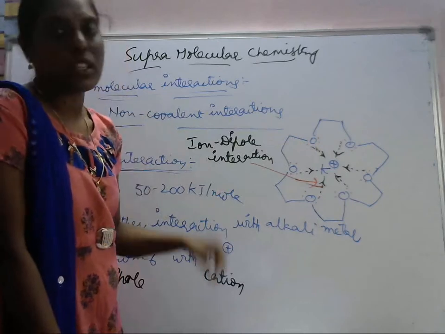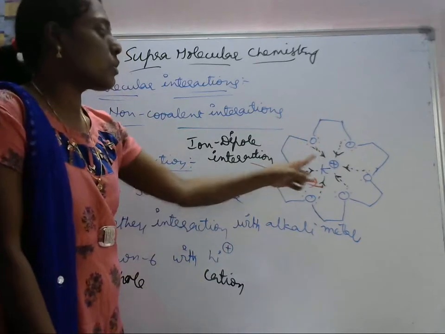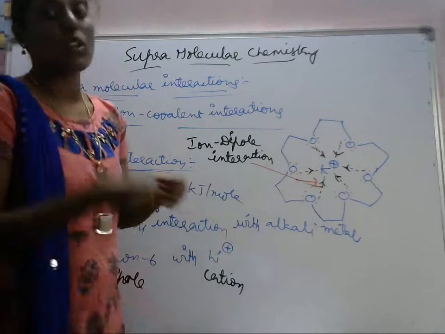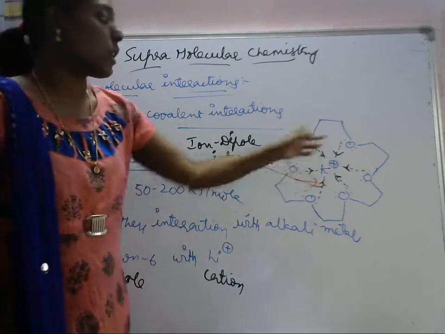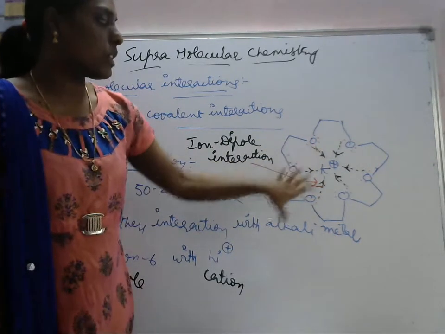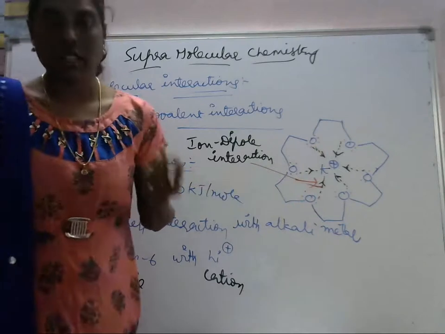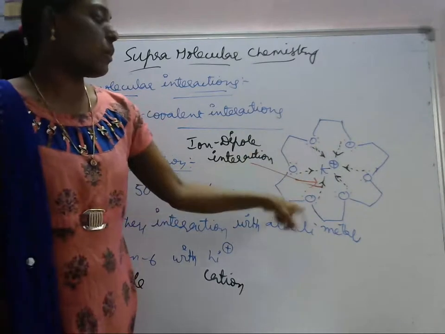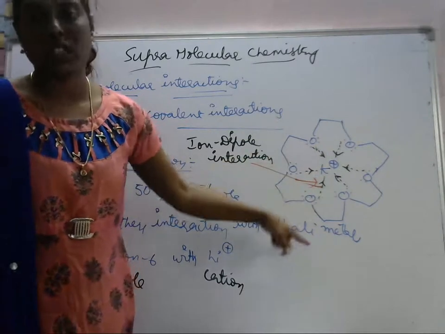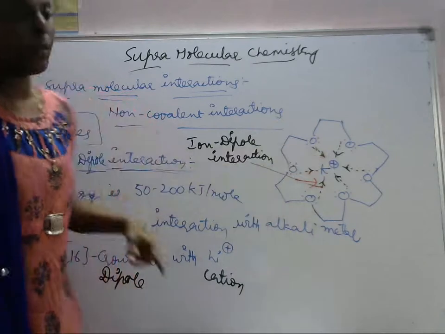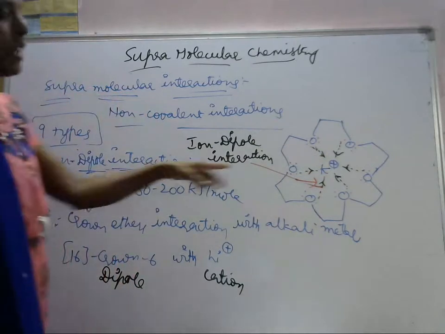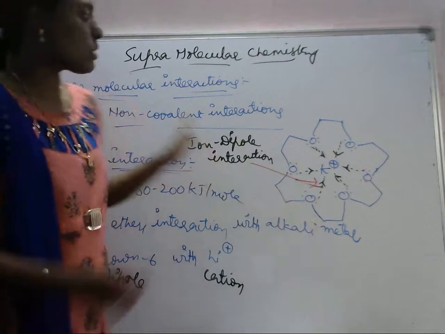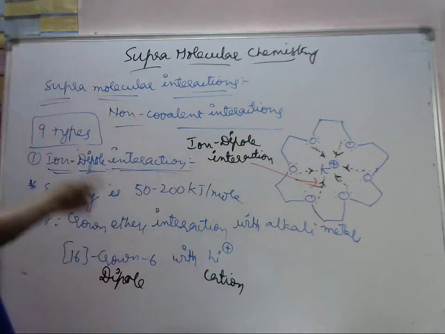The alkali metal is placed at the center of this crown ether. So which type of interactions are present? Ion dipole interactions are present. This is the second one, ion dipole interaction.